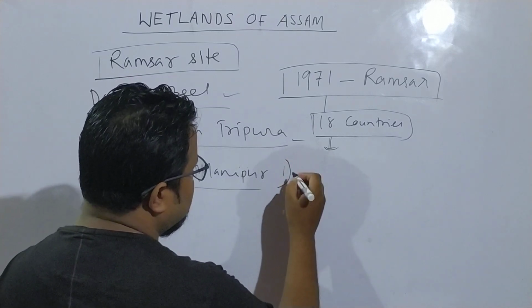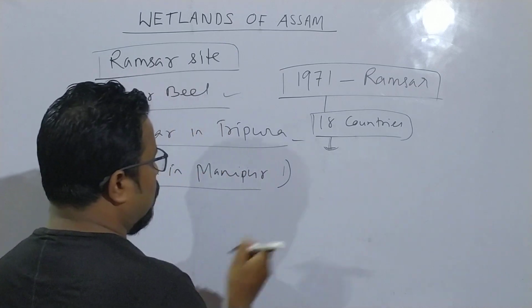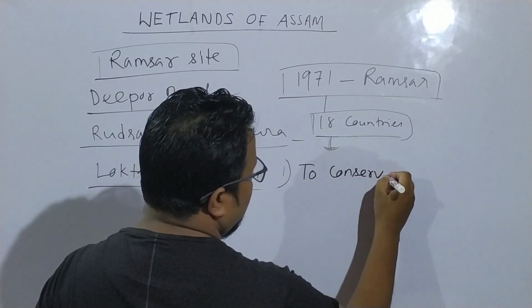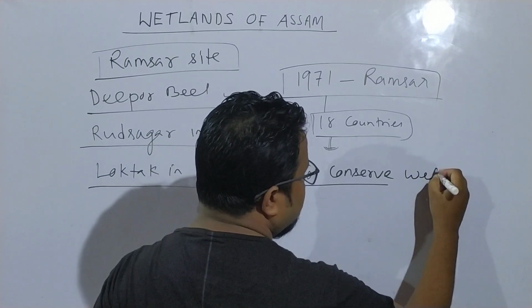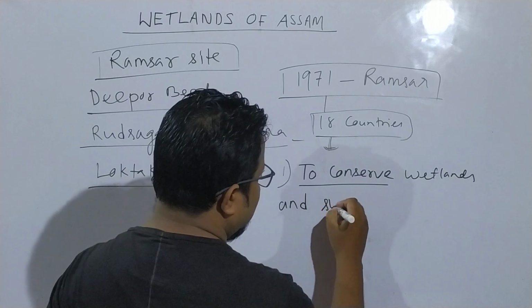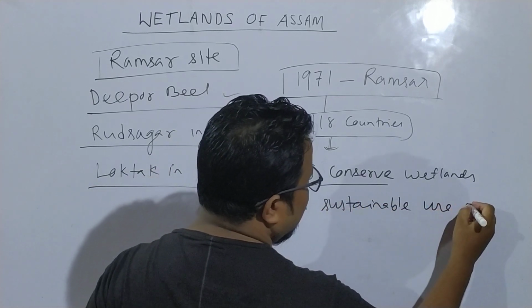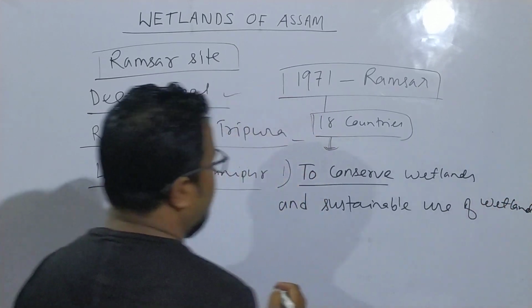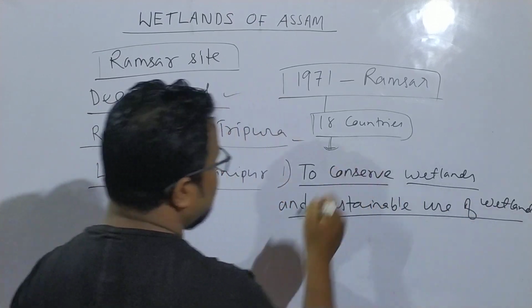The basic outcome was to conserve wetlands and the sustainable use of wetlands.